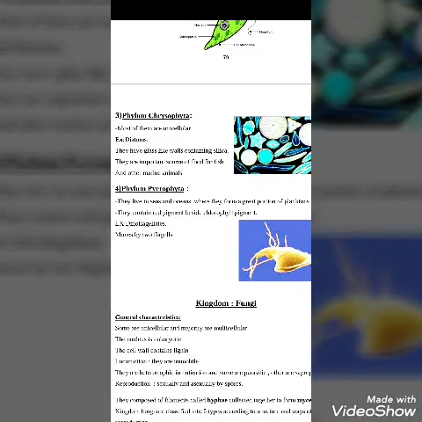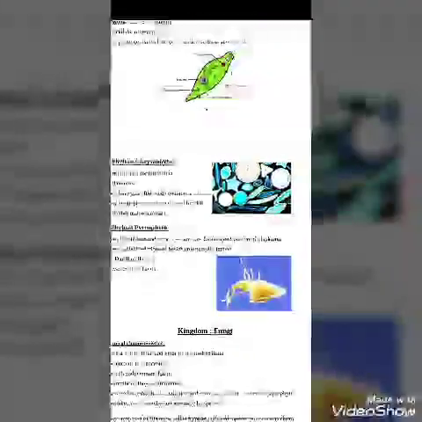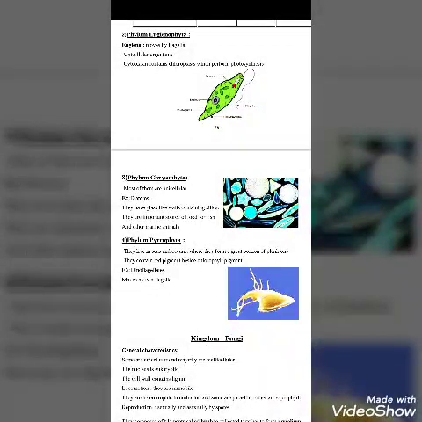Dinoflagellates have two flagella to move. Most of them move by two flagella. And they cause something weird that happens sometimes on the seashores. When their number increases by reproduction, they cover a large area of the seashore with red color, and they secrete some poisonous substance, and they cause the death of a lot of marine creatures like fish. This phenomenon is called the red tide.